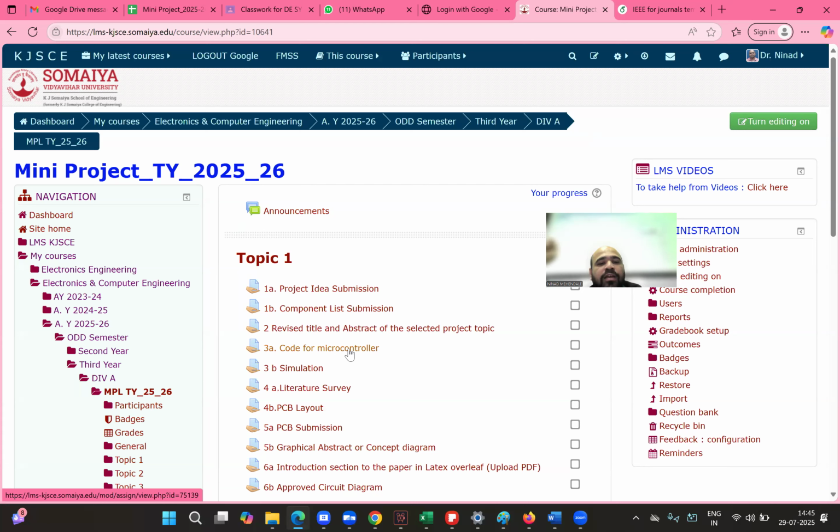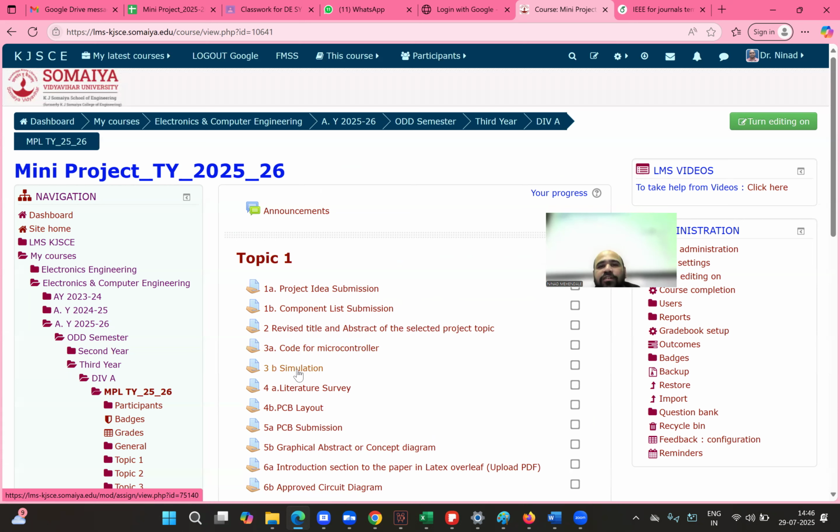Now coming to the simulation part. I understand while simulating, it is not possible to get all the components. For example, I want to simulate, let's say, an O2 gas sensor. So that component may not be available in the simulator. So for that, the entire simulation has to be done on something called an equivalent circuit. So if your sensor is there and you want to sense analog voltage variation, you can put a resistor, name it as O2 gas sensor equivalent, and then do the simulation.